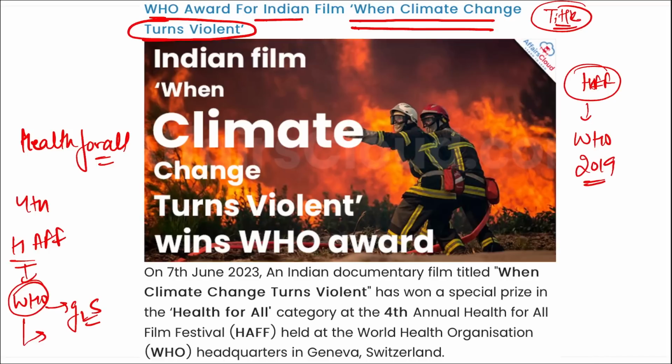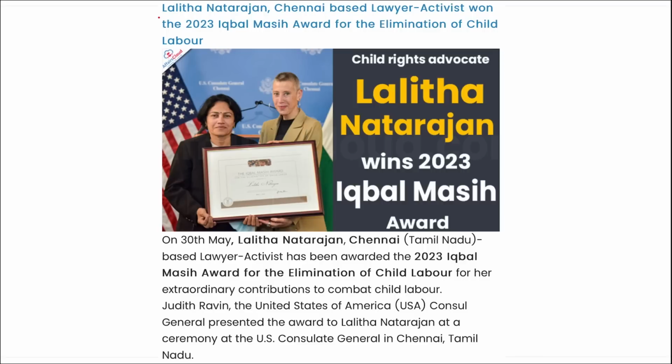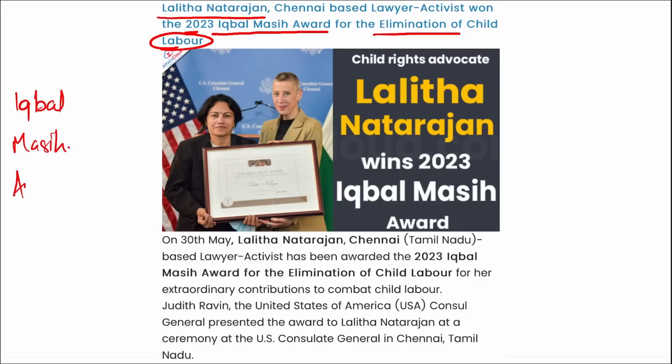Next, Lalita Natarajan, a Chennai-based lawyer and activist, has won the 2023 Iqbal Masi Award for the elimination of child labor. First of all, the Iqbal Masi Award is given for the elimination of child labor.